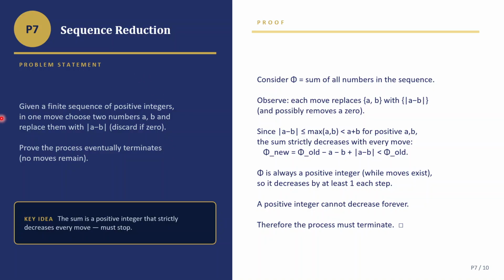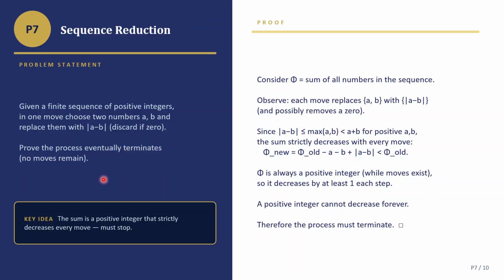So given a finite sequence of positive integers, we'll choose two numbers a and b and replace them with the modulus of a minus b. Okay, this sort of thing, they can't be positive. I mean, they can't be the same numbers. That's okay. Prove the process eventually terminates.